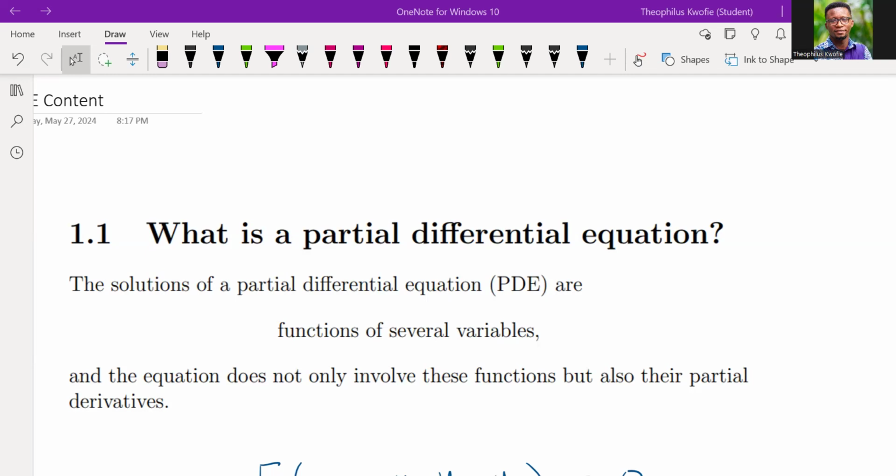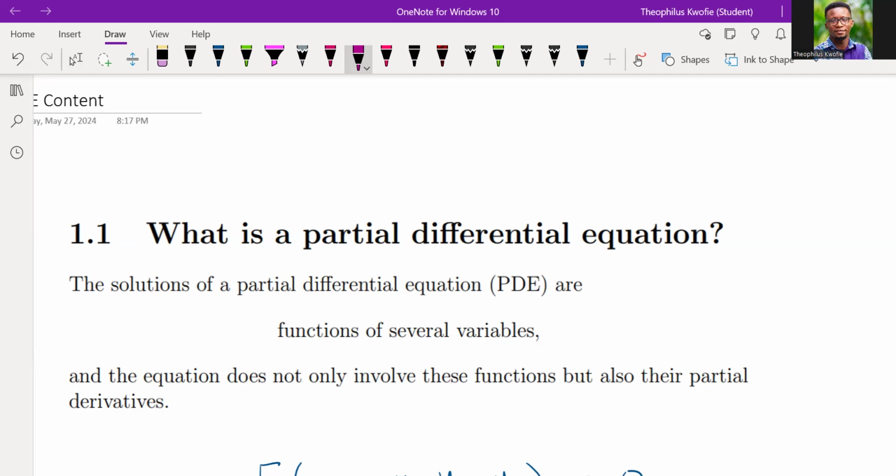Now, what is a PDE? In simple terms, when we talk about a PDE, we are saying that it involves some unknown function of several independent variables and its partial derivatives.